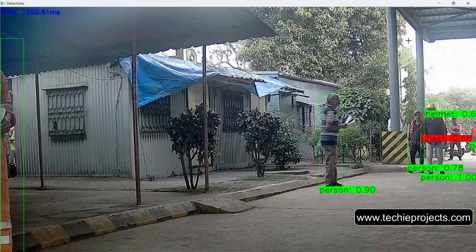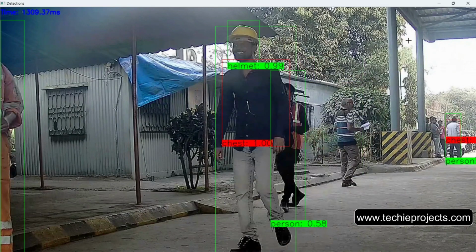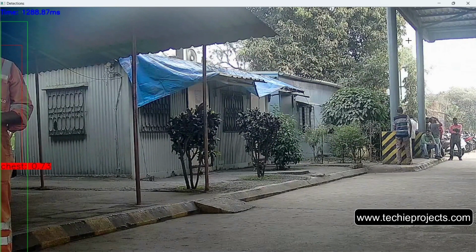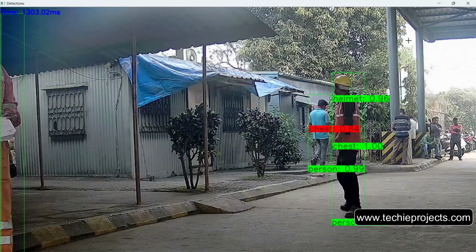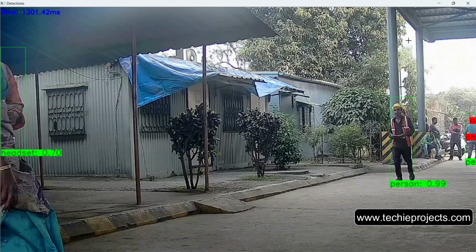You can install this project in any construction site, or this project can also be used as a computer science project. This project was developed using the Python programming language, and machine learning is used to train the model.